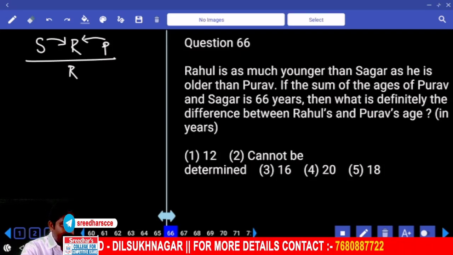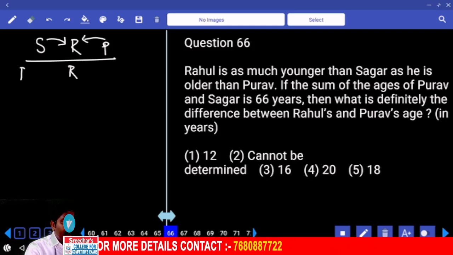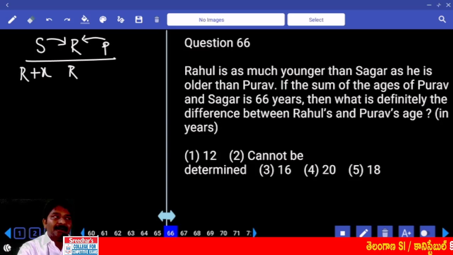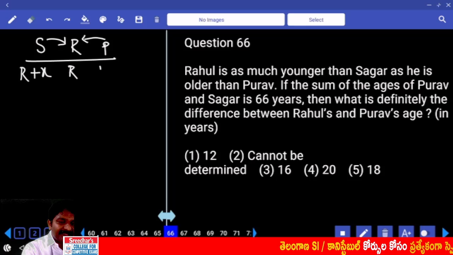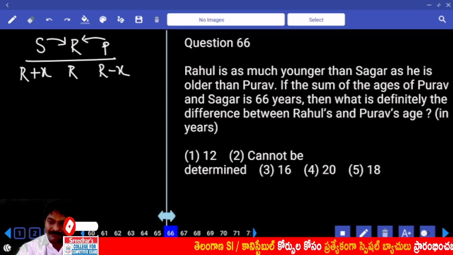If you treat it as X years, Sagar's age is going to be R plus X. What is their age difference? X. Between Rahul and Purav, who is elder? Then Purav is younger, right? By the same X years, so his age is going to be R minus X.